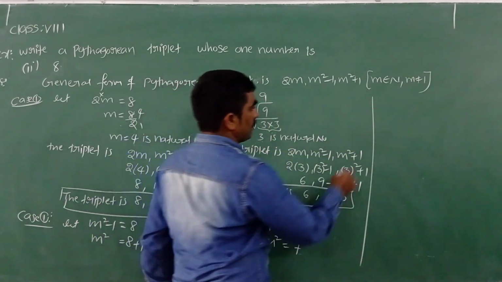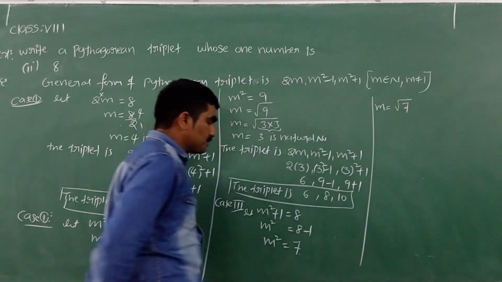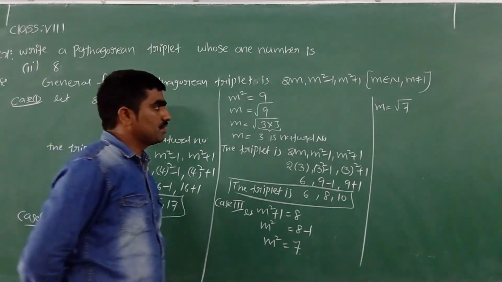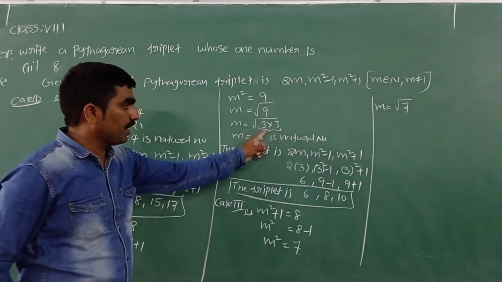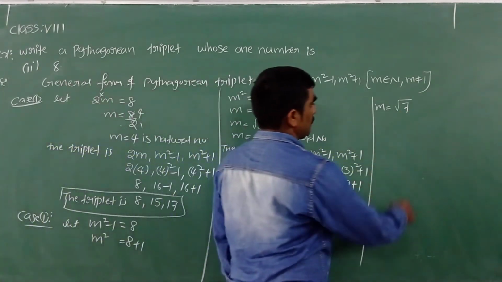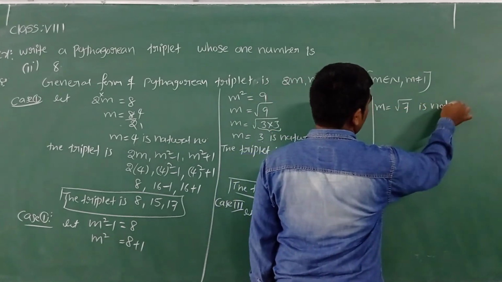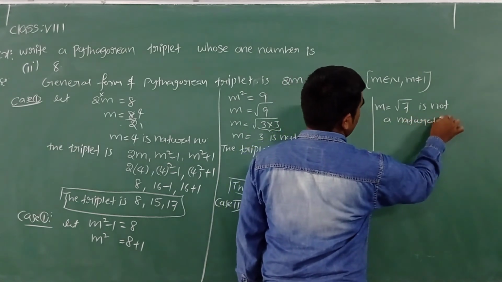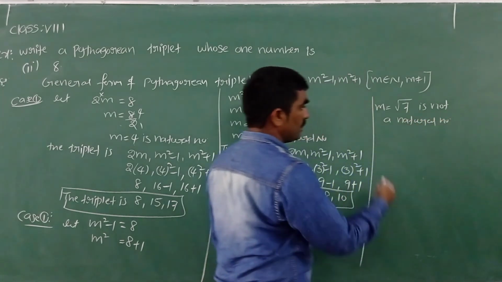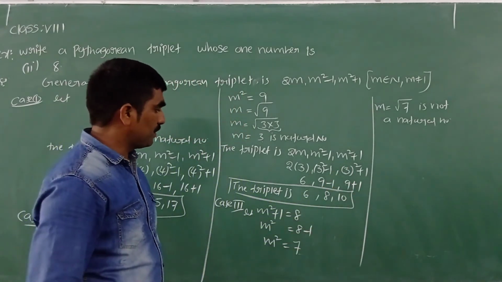Now the power 2 will transpose, m is equal to under root 7. Now 7 is not a perfect square, so root 7 we can't simplify. m is equal to root 7, which is not a natural number. So if it is not a natural number, we can't write the Pythagorean triplets.